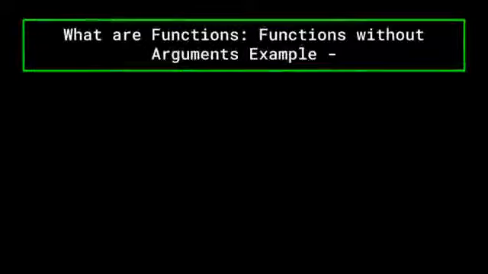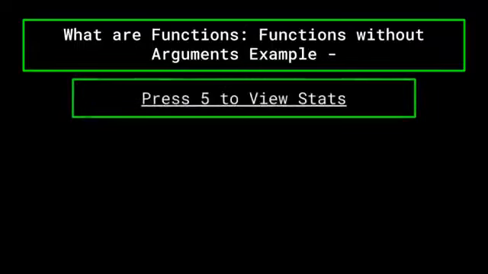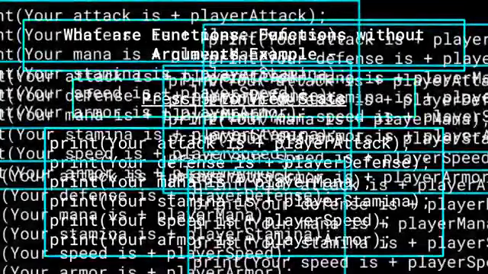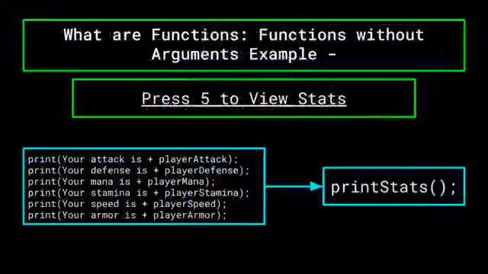For example, let's say you are making a text-based RPG game, and one of the options you give your player is the ability to view their stats at various points throughout the game. Now every time you come upon this option, and they choose the View Stats button, you don't have to type out 6 different print statements for every statistic they may have. Your code would get cluttered and messy very quickly. Instead, what you could do is package the 6 different print statements in a simple function called print_stats.